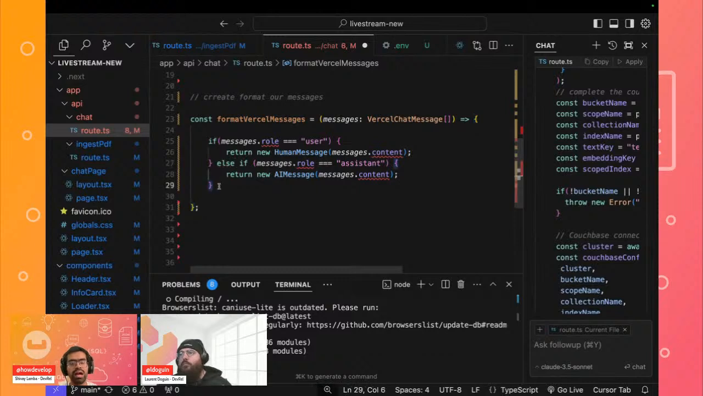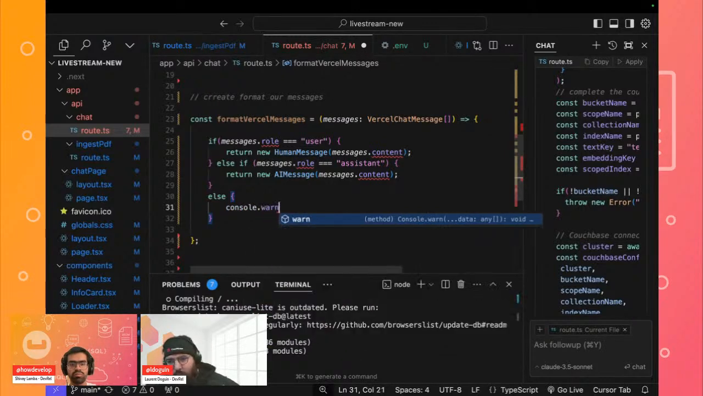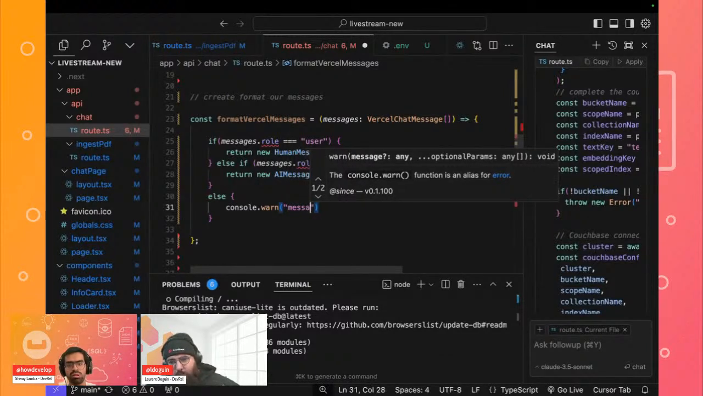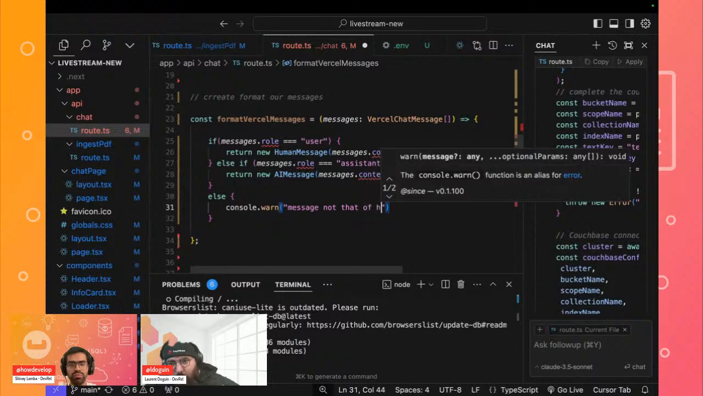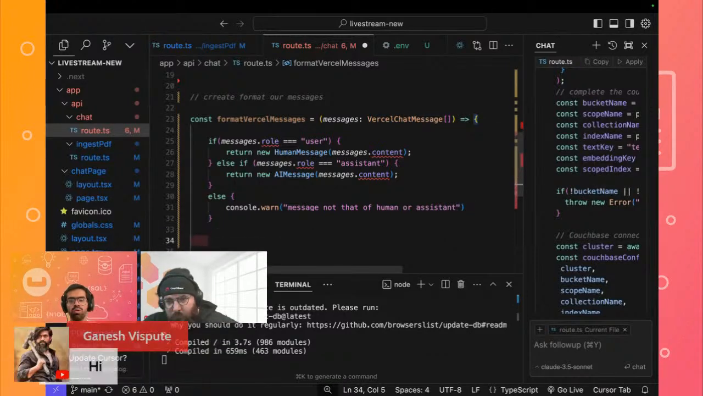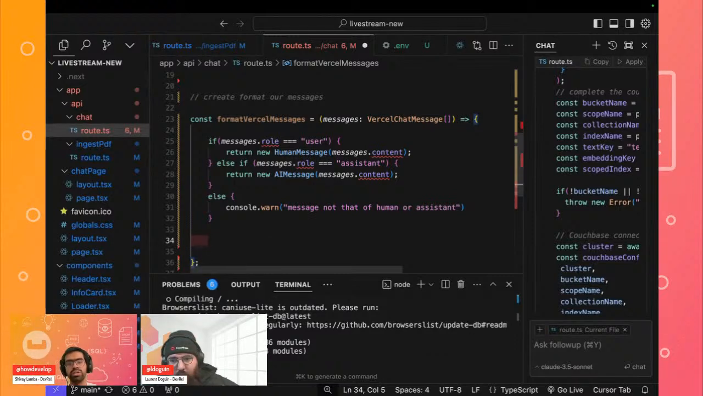Perfect. Okay. And finally, we can have an else statement, in case we want to give a warning from the console. So I'll give a console dot warn, and we can say message not that of human or AI or the assistant. So this is a basic formatting. And then finally, we'll now return an entire chat message that has content from both the user and the assistant.